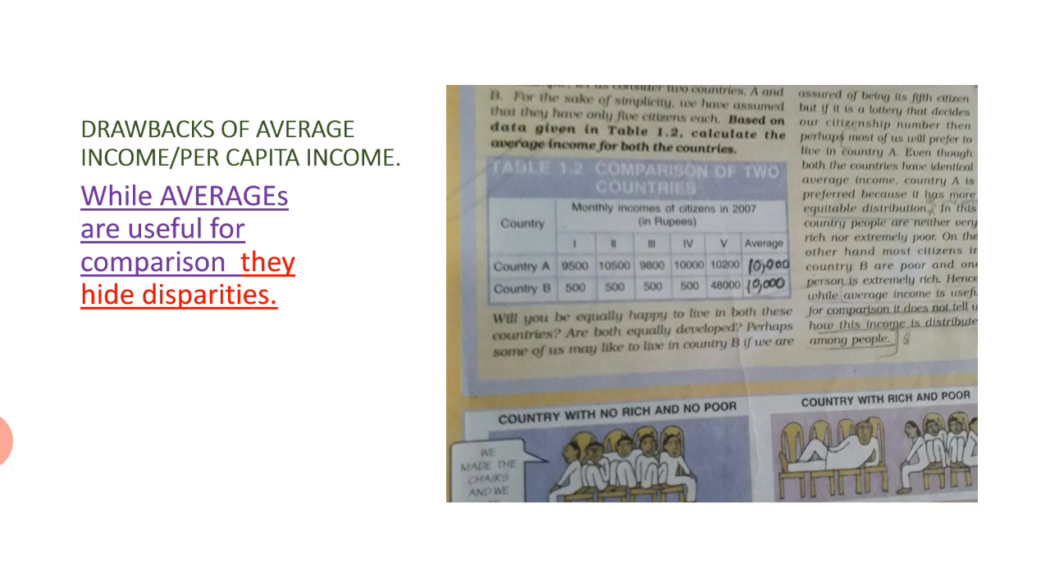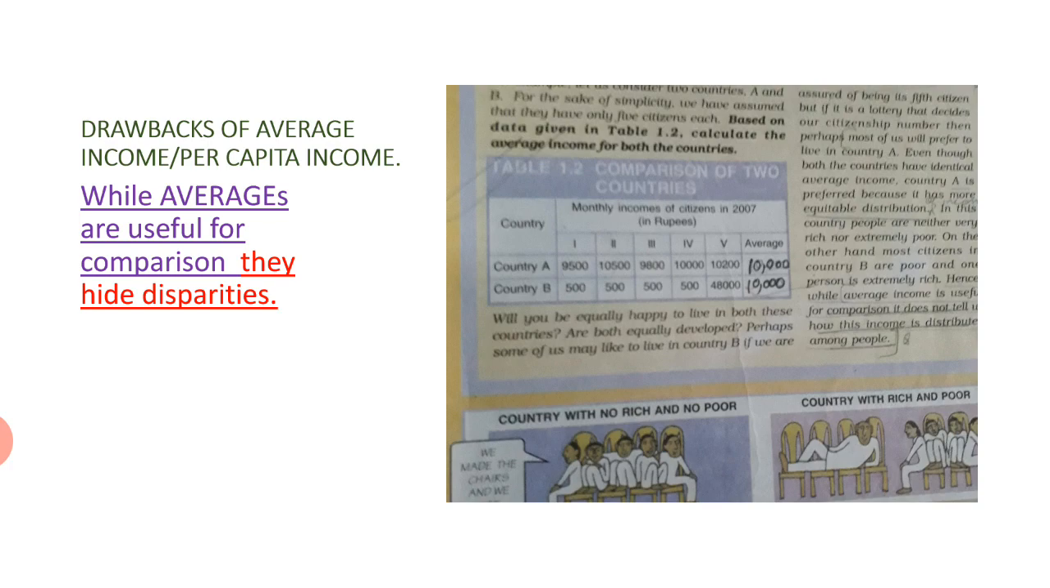Now, in spite of the same average in both the countries, as citizens we would always like to live in country A because country A has a more equitable distribution of income. In this country, people are neither very rich nor very poor. But in country B, there is unequal distribution of income. Most citizens in this country are poor and only one person is extremely rich.